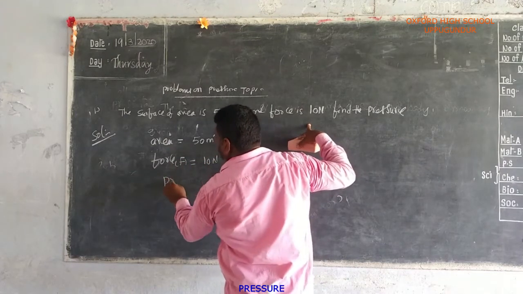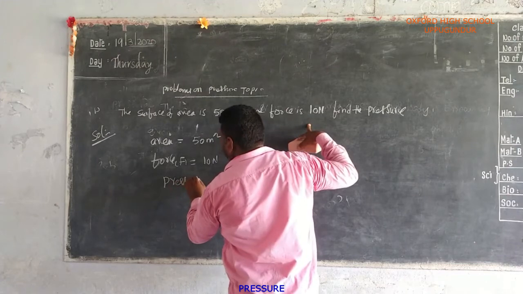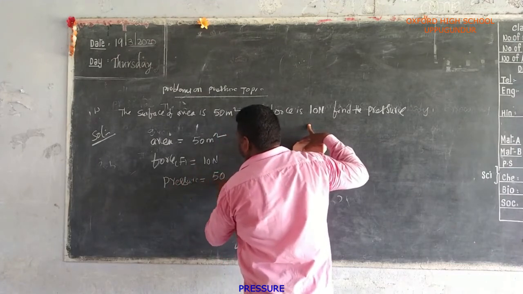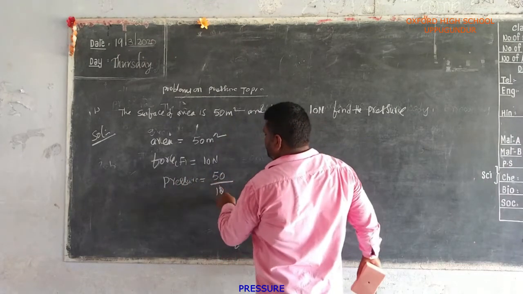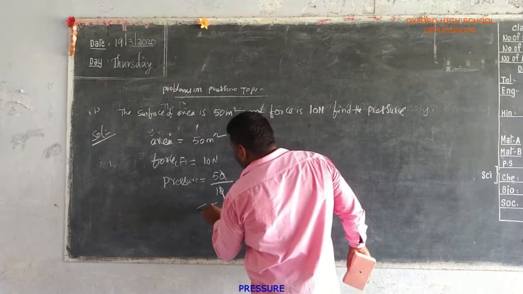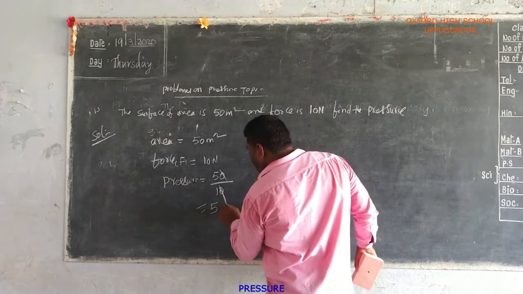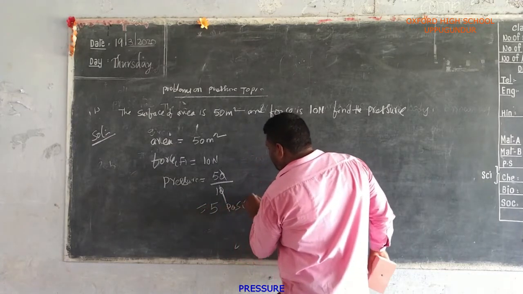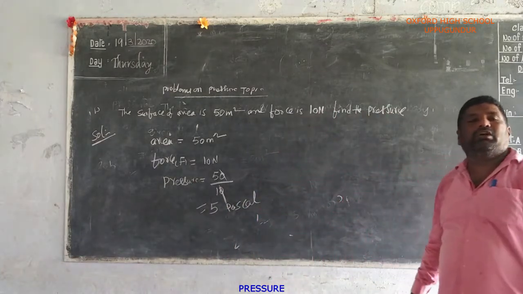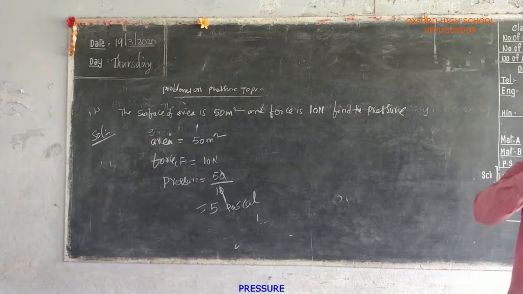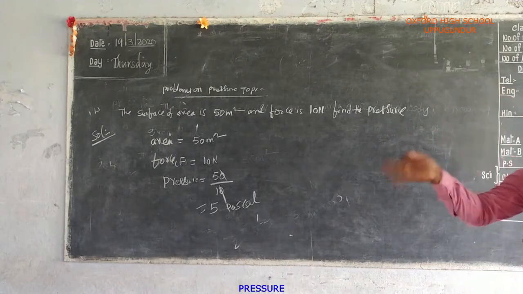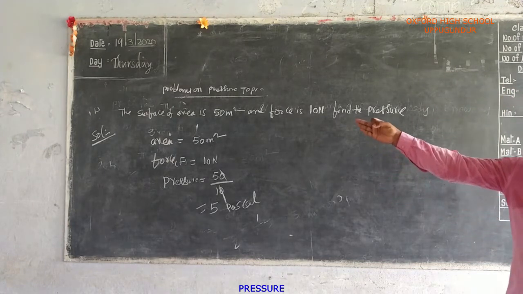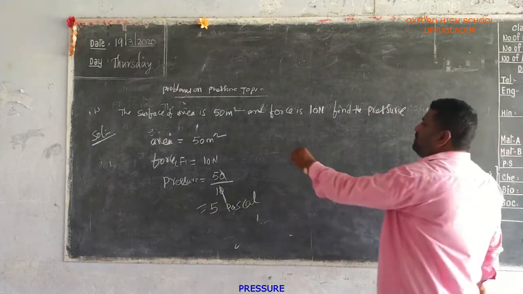So pressure is equal to the formula. Pressure is equal to 10 by 50. 10 cancel. That is equal to 5 pascals. These are examples of how to find out the pressure value. They give the force value and they give the area value. Right? Some more examples, I give as homework.